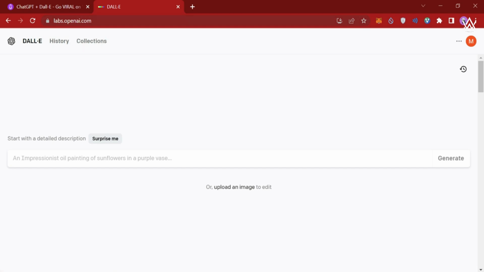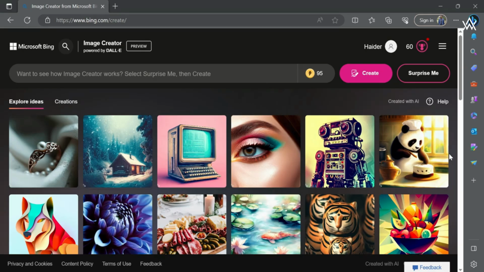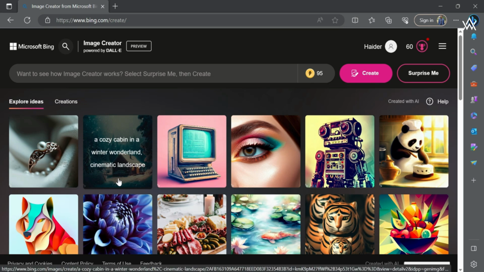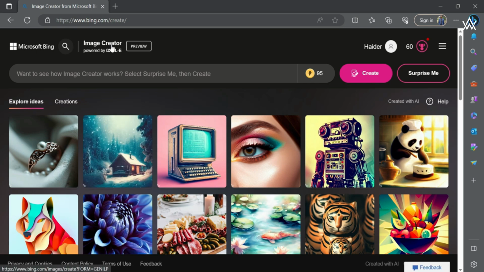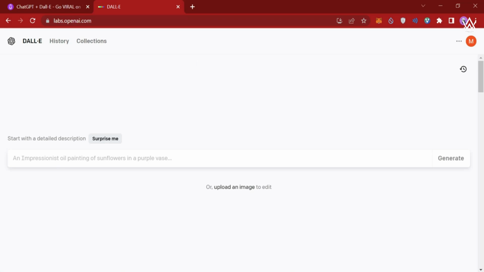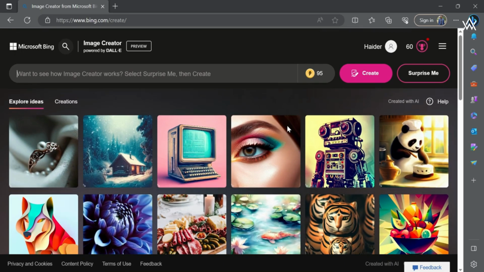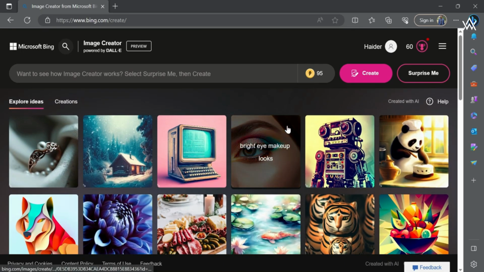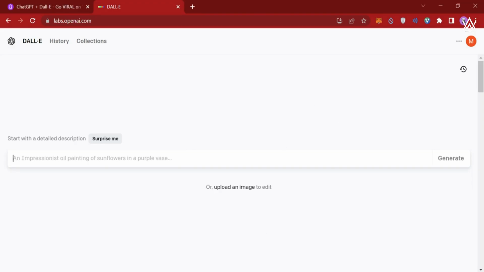So you can go to labs.openai.com and you can go inside Dall, sign in, and then you will be able to generate images. So type anything you want and click on generate. Another thing that you can do, which I think is simpler, is go to bing.com/create. This is an image creator by Microsoft Bing, and this is also powered by Dall. So this is the exact same thing as Dall, but I think the interface here looks a lot more promising. So you can use this one or you can use this one.